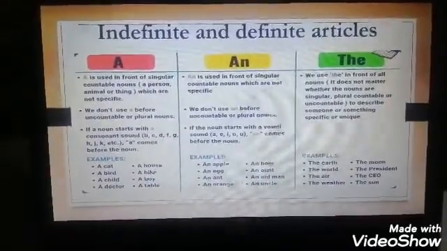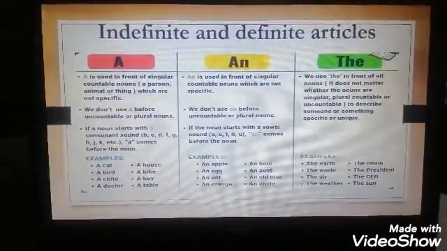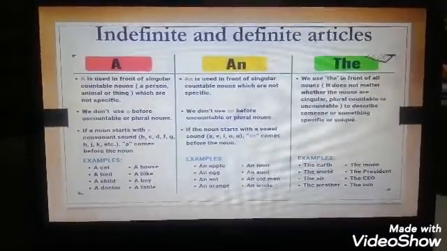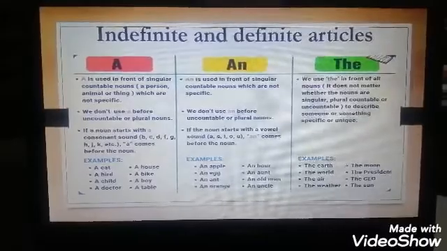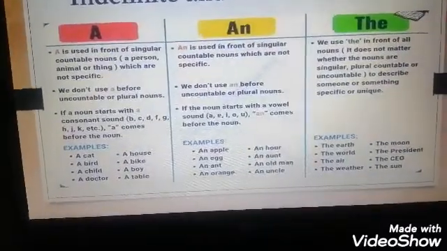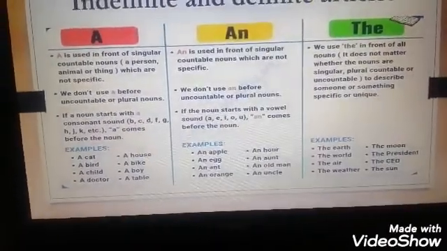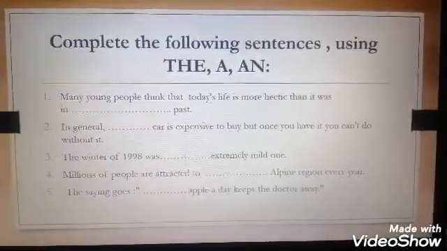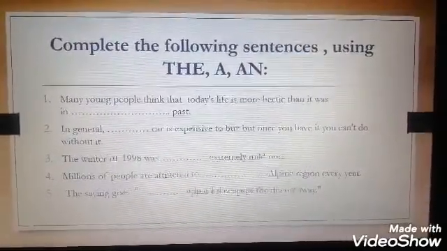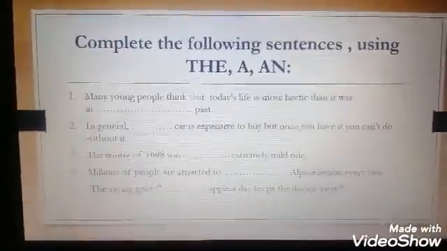The. We use the in front of all nouns. It doesn't matter whether the noun is singular or plural, countable or uncountable. We add it to describe someone or something specific or unique. For example, the earth, the world, the air, the moon, the sun. Now I want you to complete the following sentences using a or an. We have 5 sentences to complete.